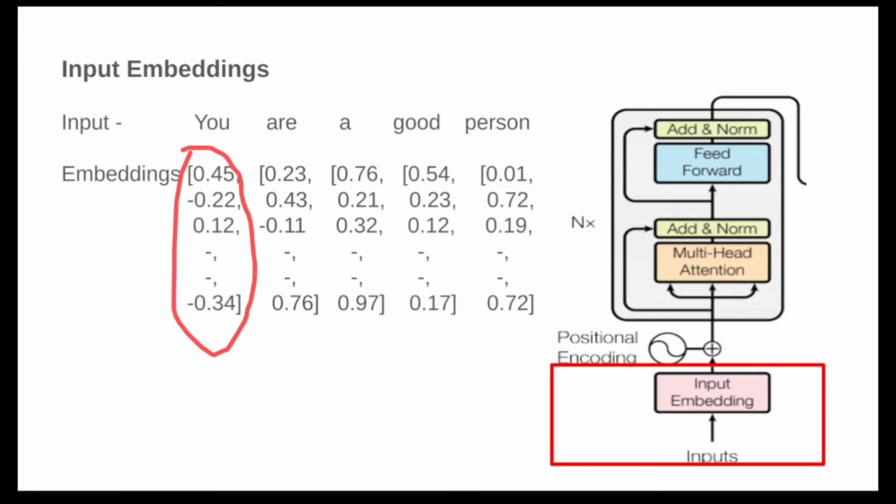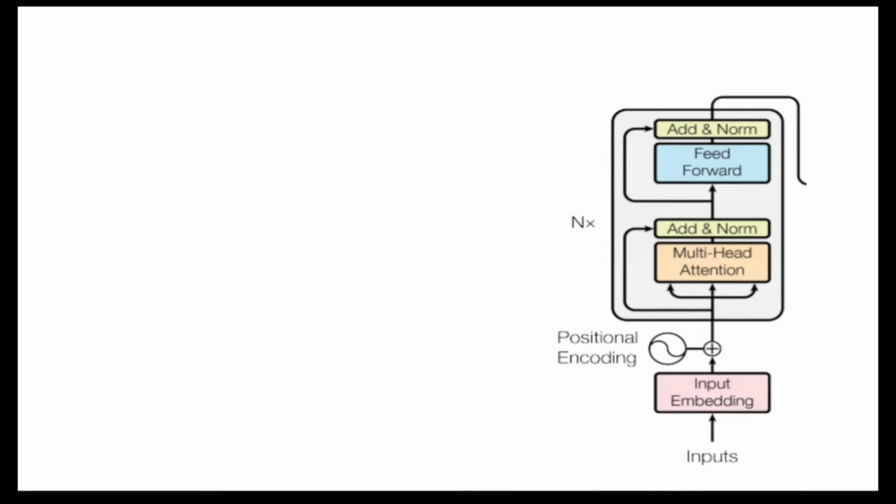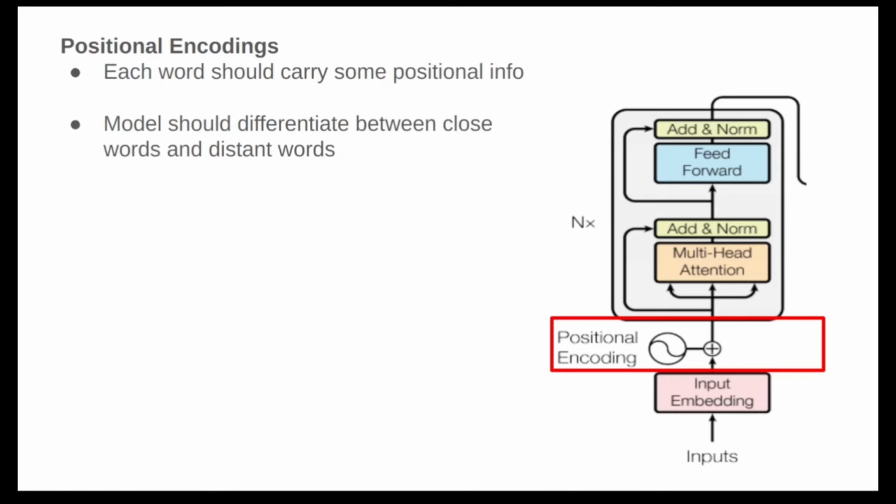Okay. So we have got our input and converted it to input embeddings so that it makes sense to our model. Now we'll go to the positional encodings. After getting the embeddings, the next step is to add positional encodings. But what exactly are these? We have converted our text into embeddings, but we have lost some information about the order of the words, right? This is important because the meaning of a sentence can change depending on the word order. So positional encodings give the model information about the position of each word in the sentence.